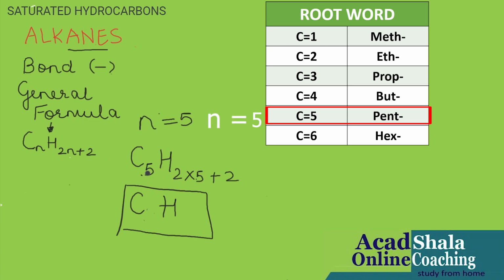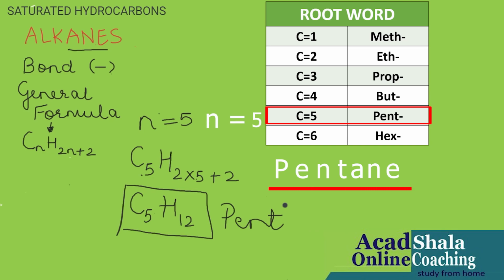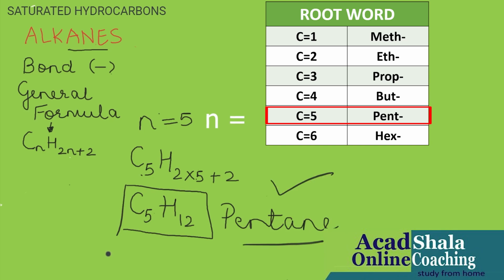Let us calculate. C5 will remain as C5. H, that is 2 into 5, 10 plus 2, that is 12. So I got C5H12 as the molecular formula, and the root word is pent. I will write pent first and then the suffix ane. So I got pentane. Finished.